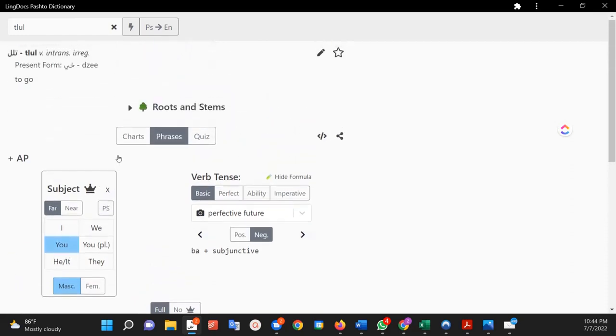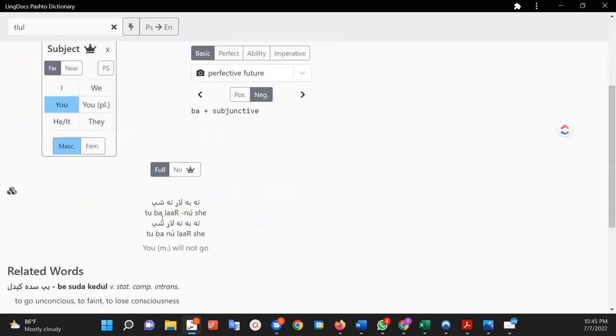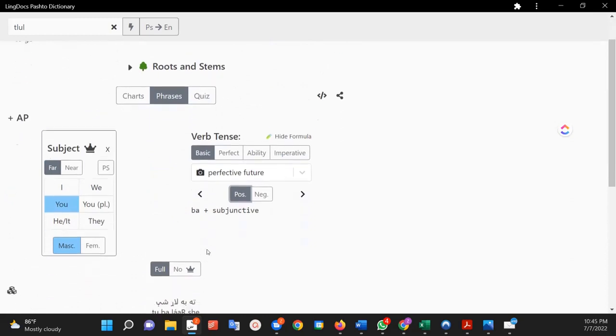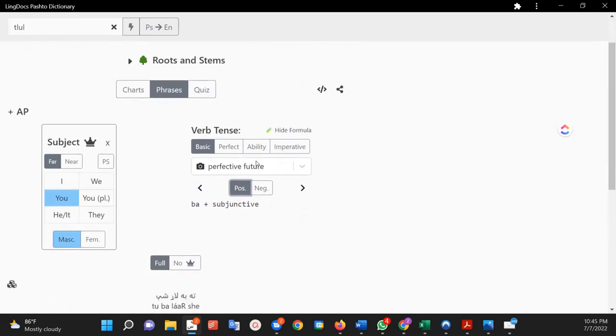So this is a verb that doesn't take objects, but then you can actually see the full sentence. I have the perfective future, so tuba, and then there's positive and negative too, sorry. I'm going to just do the positive. Tuba larshe, you will go. We have a nice translation there, okay?